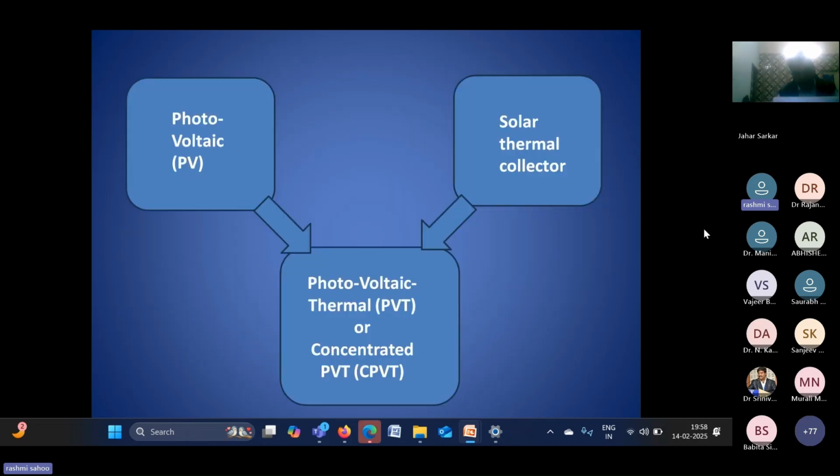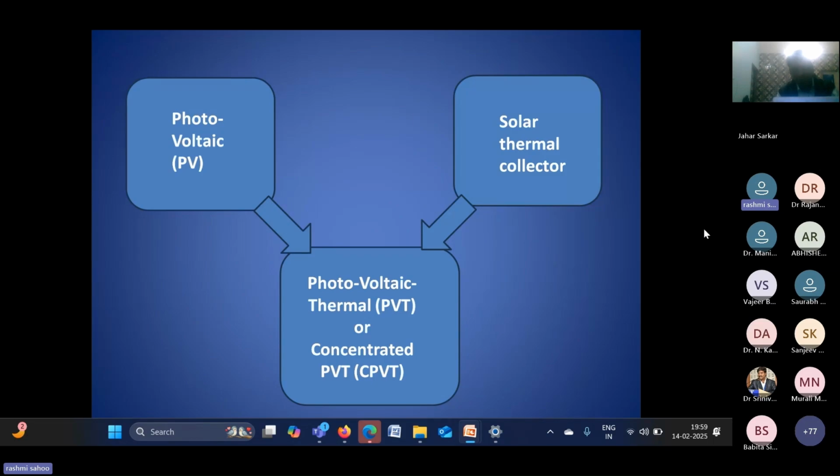This is a very emerging technology nowadays, because the solar photovoltaic cell is a very mature technology and is used everywhere nowadays. But in many cases we also need some heating output from the PV cell, because the PV cell efficiency may be 20%, so 80% is basically wasted. So how can we use that waste energy for other purposes?